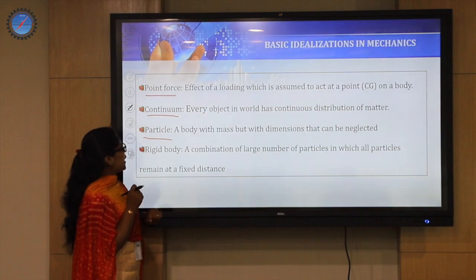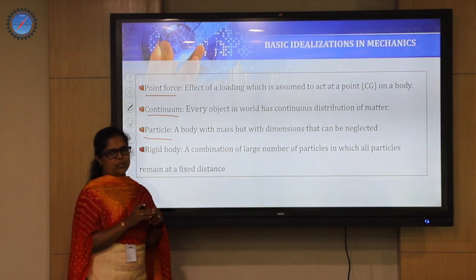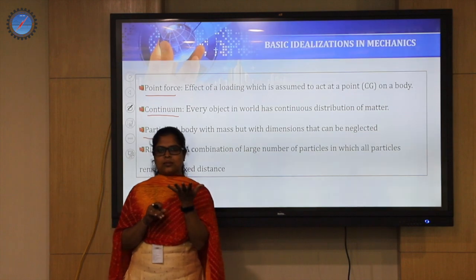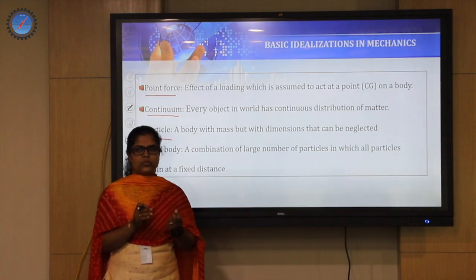The third one is called particle. Even the concept of particle is very much an assumption. Why? If you want to study the solar system, Earth looks like a particle. Is Earth a particle? No, no chance.